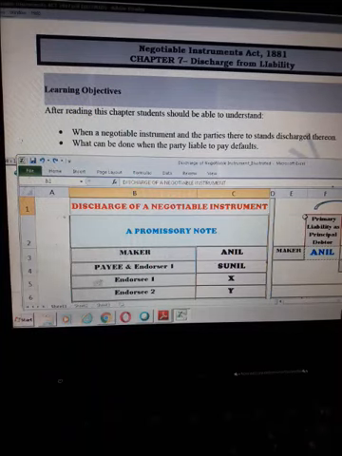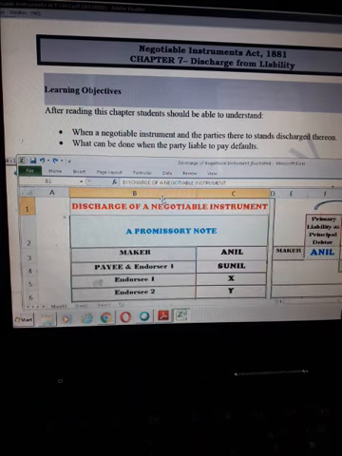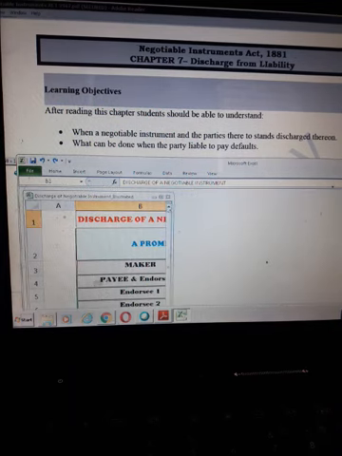Hello students, today we are going to start with the next topic of Negotiable Instruments Act, which is the discharge of the negotiable instrument or discharge from the liability under any negotiable instrument. And before we understand the provisions regarding discharge from negotiable instrument, let me first of all explain you one illustration. Based on this illustration, we are going to understand the entire scenario of discharge of a negotiable instrument